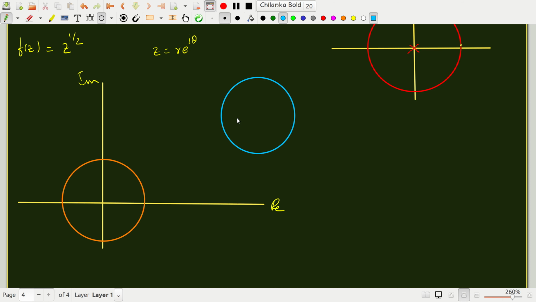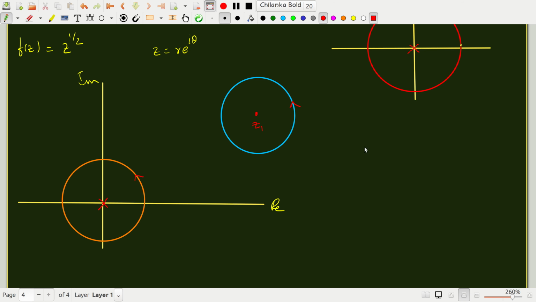The contours need not be circular, they can be anything, but just for simplicity I'm drawing circular contours. This is the origin, this is some point z1. Here also I'm circling this point in a counterclockwise way, same with the origin.